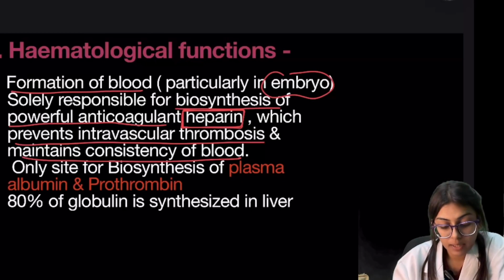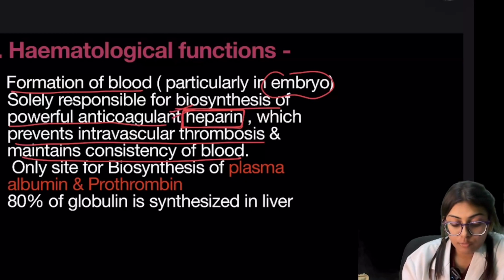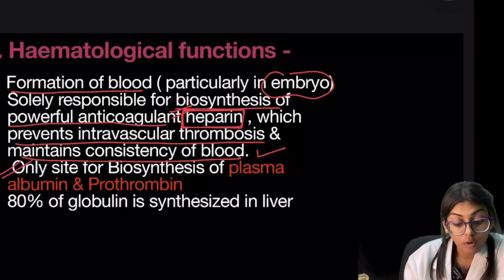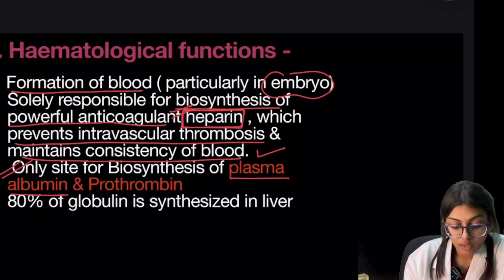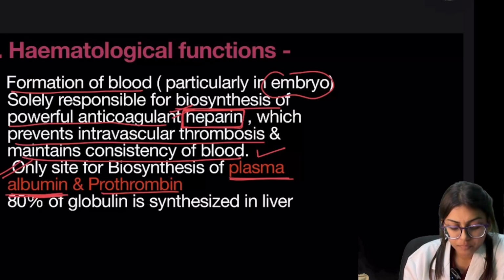The liver takes part in the biosynthesis of the powerful anticoagulant, that is heparin, which prevents intravascular thrombosis and maintains the consistency of the blood. And the liver is the only site for the biosynthesis of plasma albumin. It is the most important point here. It is the only site for the biosynthesis of plasma albumin and prothrombin.